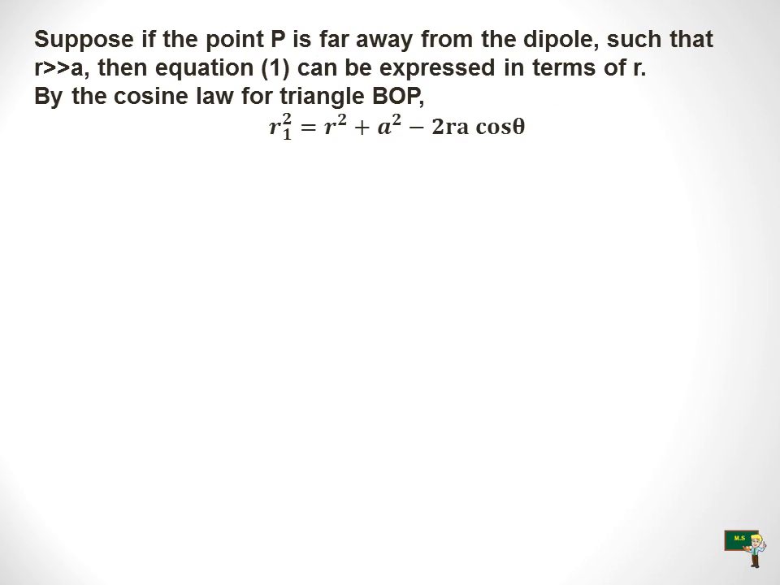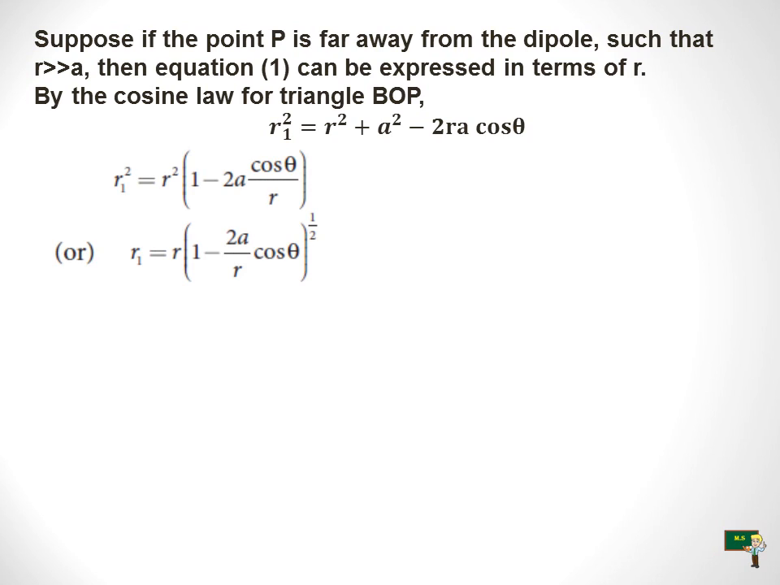Okay, now suppose the point P is far away from the dipole, such that r is very much greater than a. Then equation 1 can be expressed in terms of r. Using the cosine law for the triangle BOP, we get r1 square is equal to r square plus a square minus 2ra cos theta.